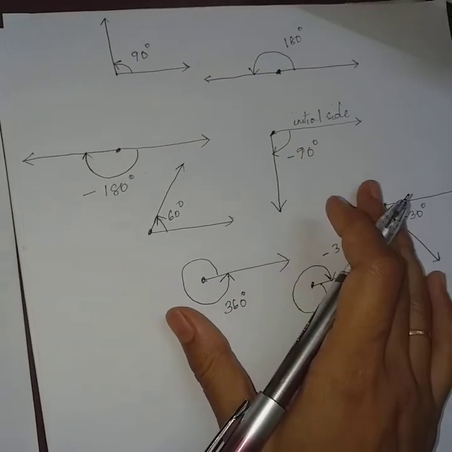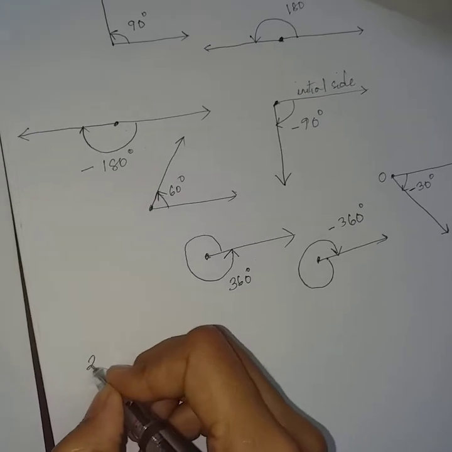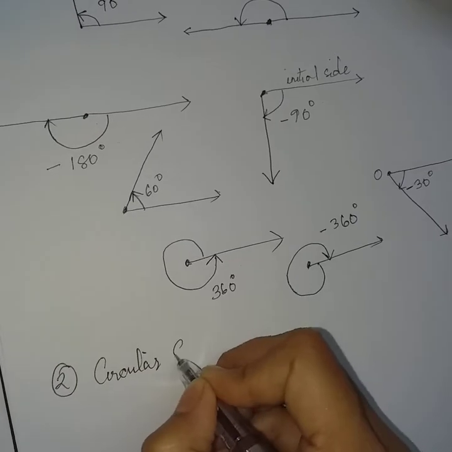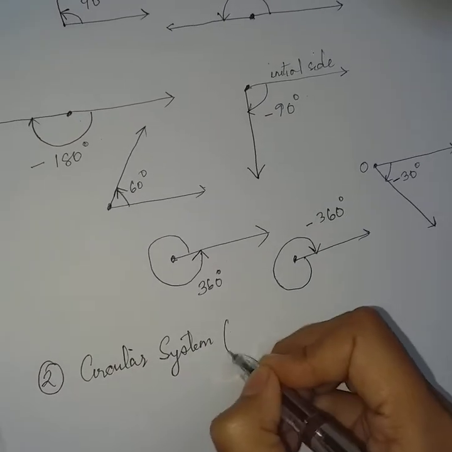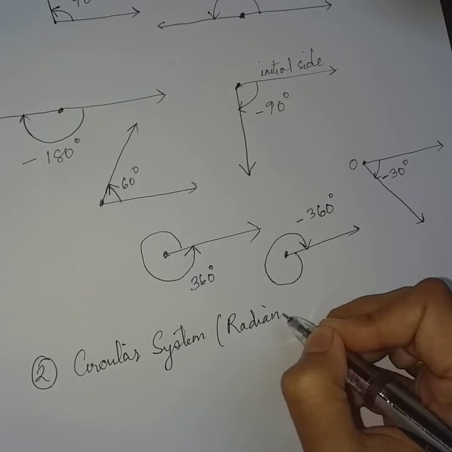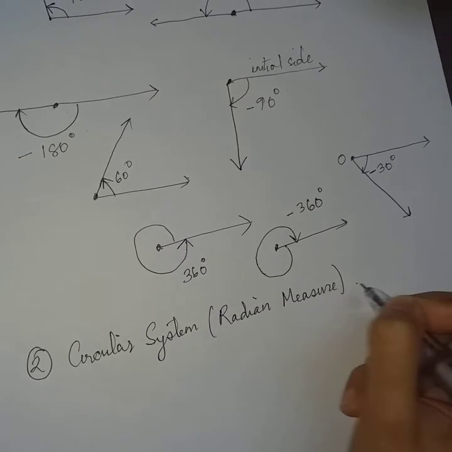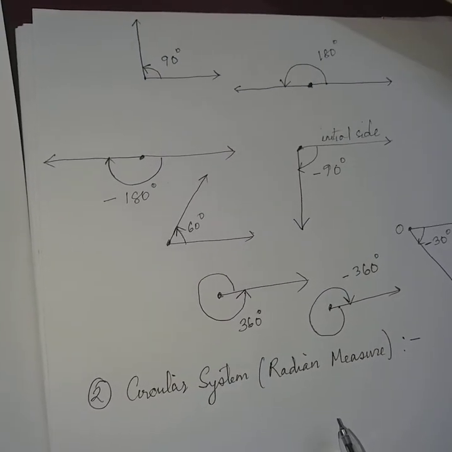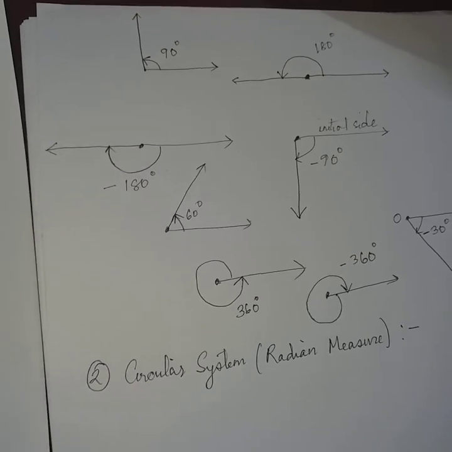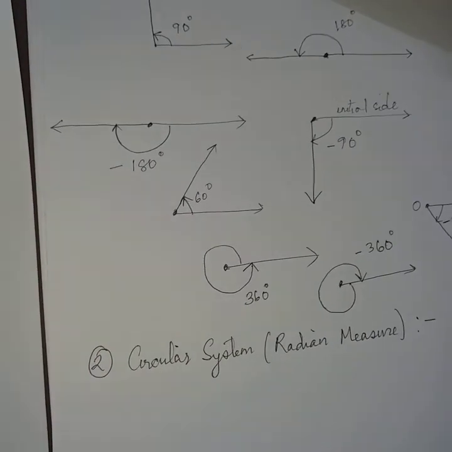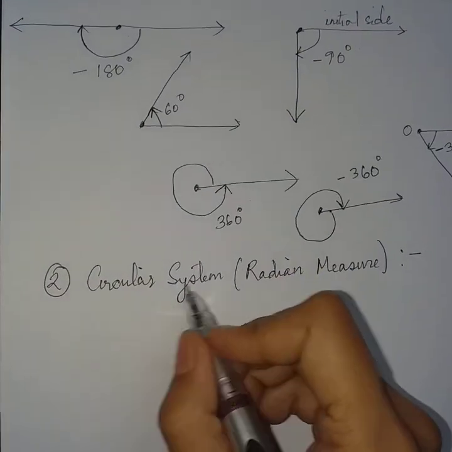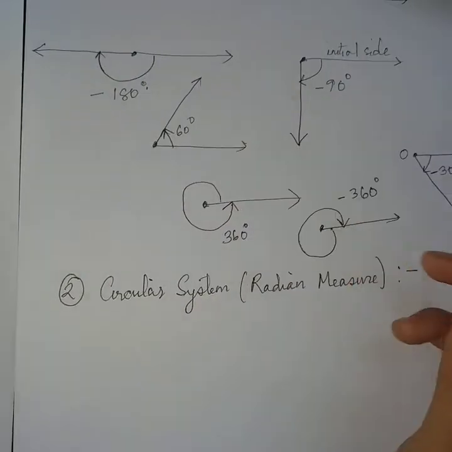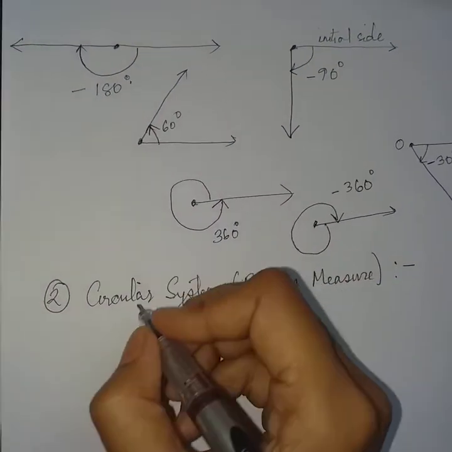This is the first system of measurement of angles. The second system of measurement of angle is the circular system, or the radian measure. In this system the angle is measured in radian. In the first system the angle is measured in degree, minute or second. Here the angle is measured in radians.